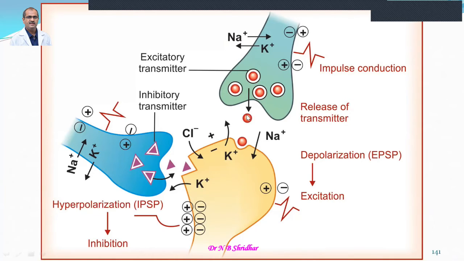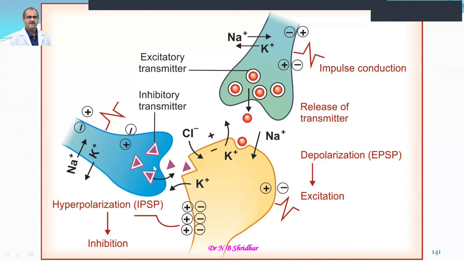Once again, whenever the neurotransmitter acts on the postsynaptic membrane, if it is an excitatory neurotransmitter, then there will be inward movement of sodium, and once again the potassium is going out. So initially there is depolarization, then because of the outward movement of potassium there is repolarization, and because of the chloride ions there is hyperpolarization, and the resting membrane potential is maintained at minus 70 millivolts.